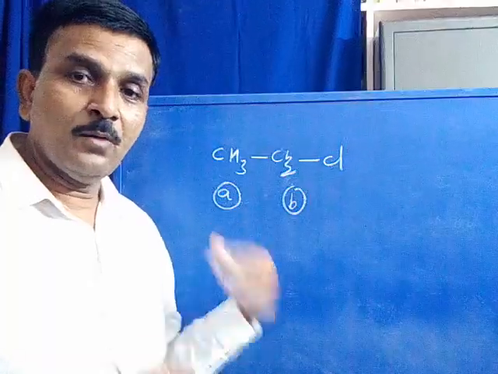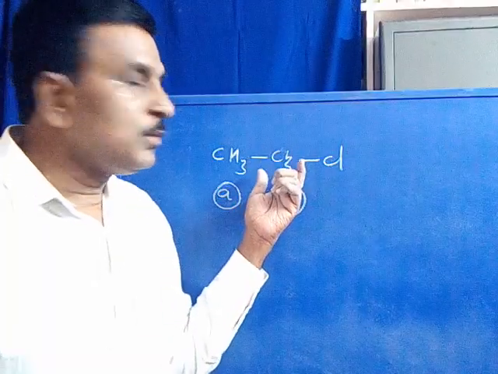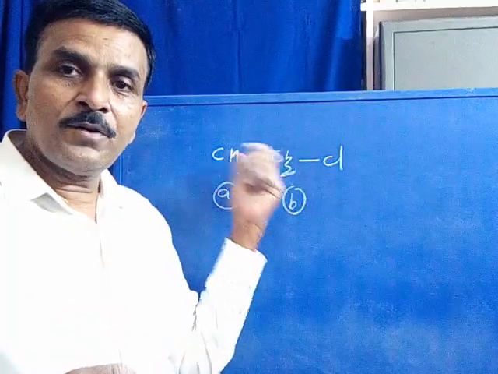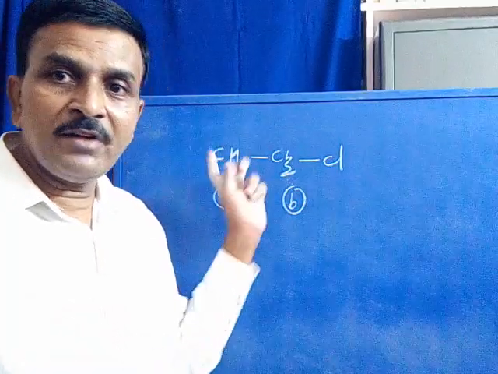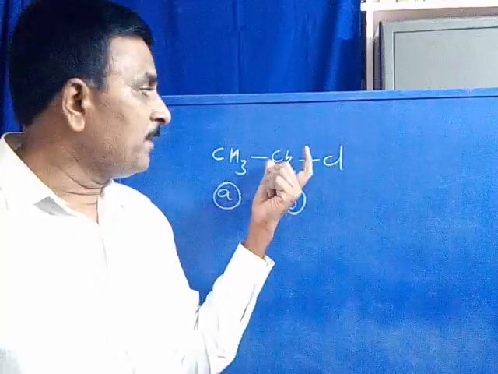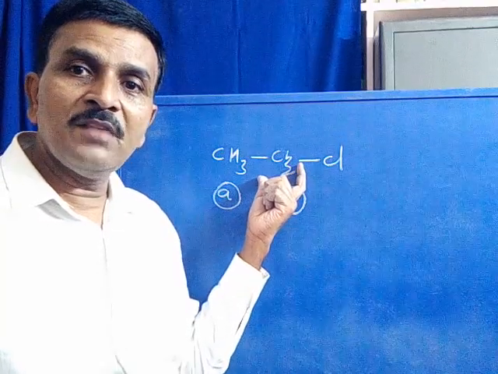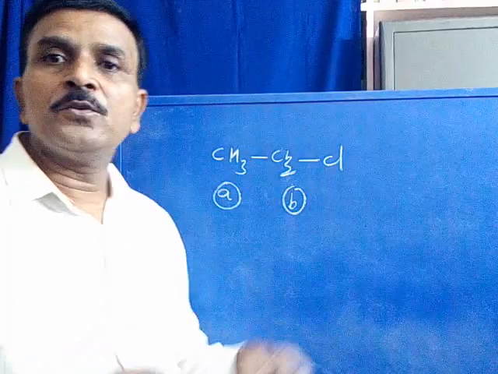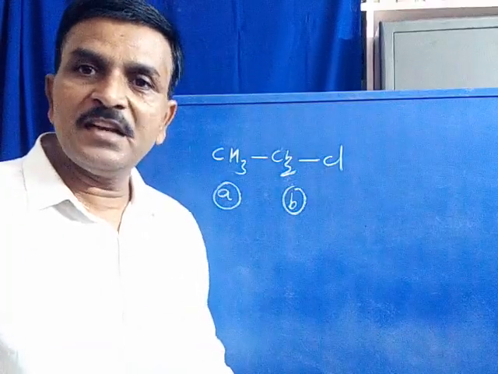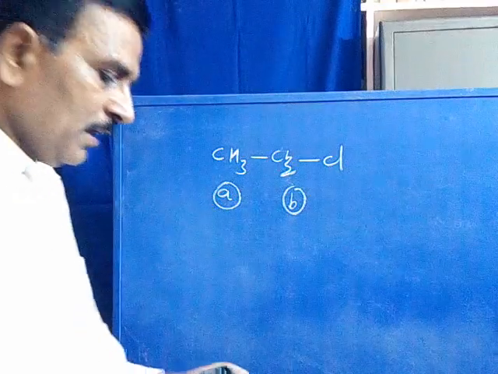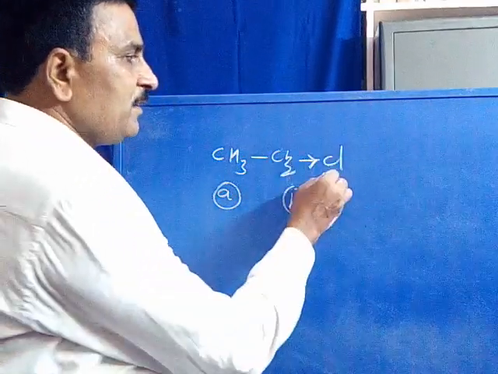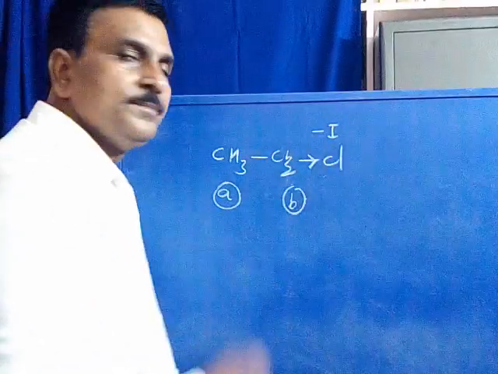Is it clear? Now, the two protons of CH2 are different from the CH3 protons. Although both are protons, the two protons of CH2 are different from the three protons of CH3 with respect to electron density. Is it clear? Now here the chlorine is present in the molecule. Chlorine exhibits an inductive effect.